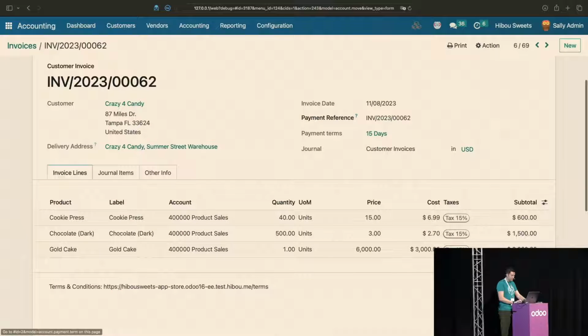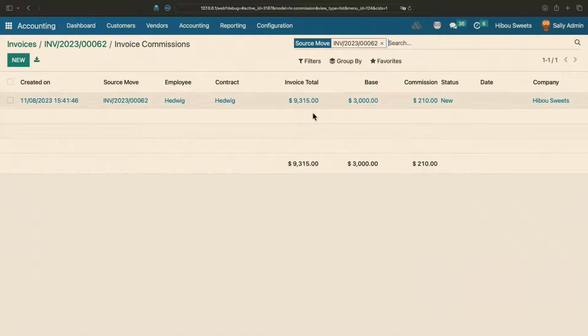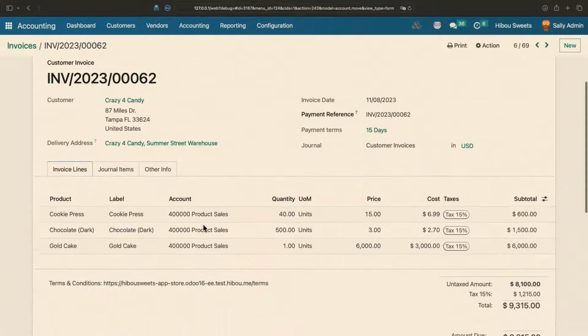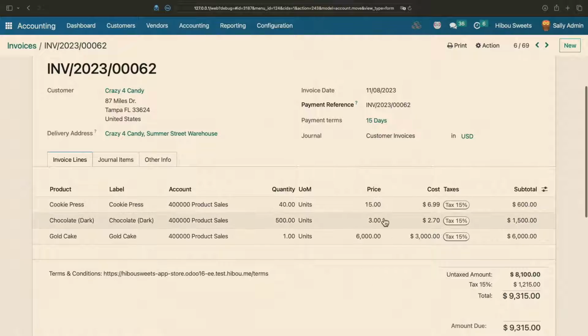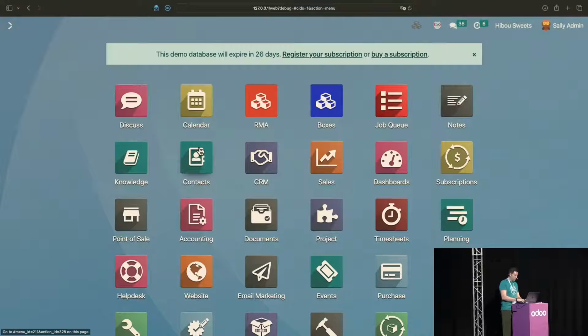It's 1 commission, but it's not going to be for the margin of 34 or 70. And in fact, the base is only 3,000. Why? Well, I mean, if we study it long enough, we can kind of deduce it. But at the end of the day, it's this big chocolate distribution here does not have the minimum margin requirements. So despite this line being substantially sized, it didn't actually impact our commissions that we were going to be paying out because there's very little margin on that particular order.